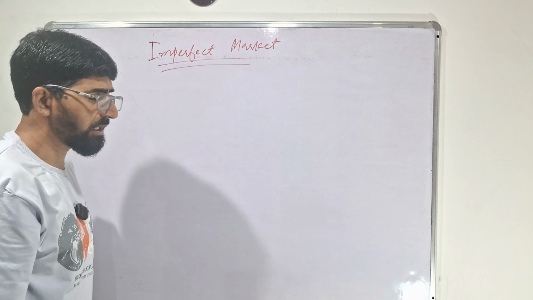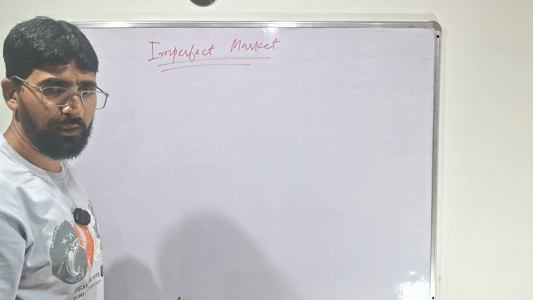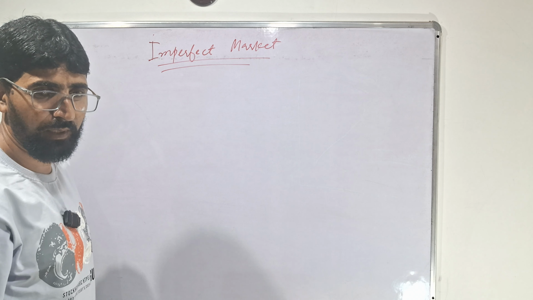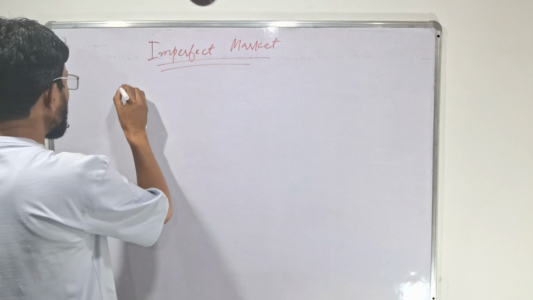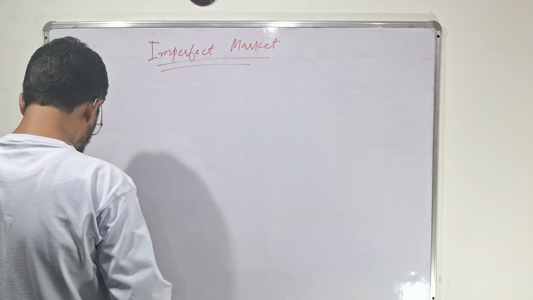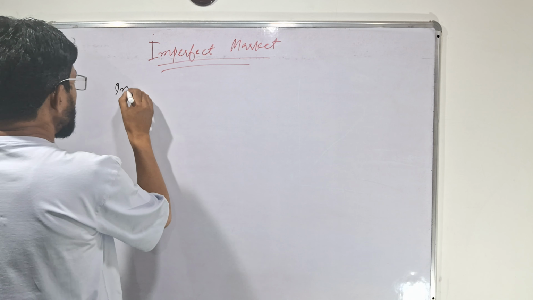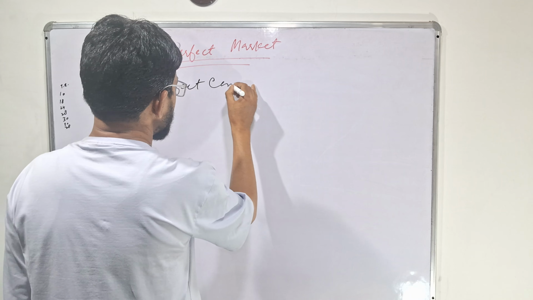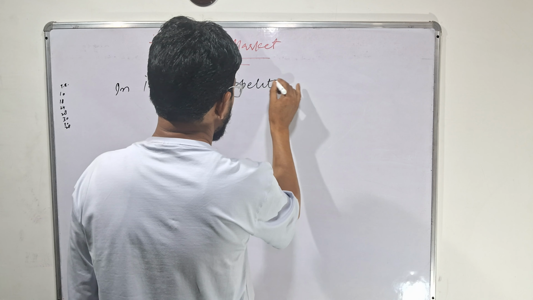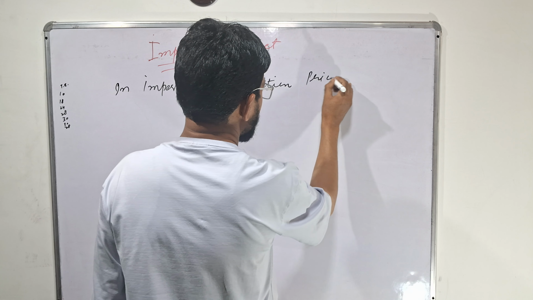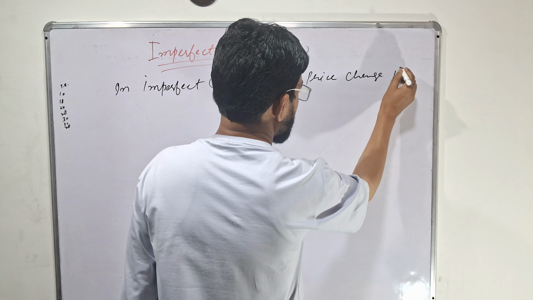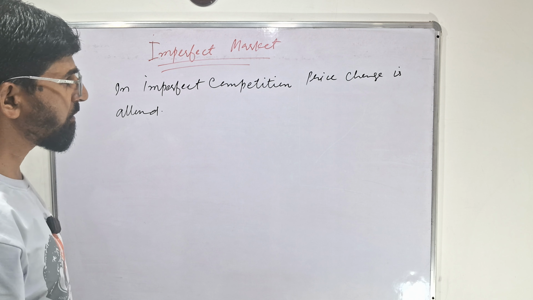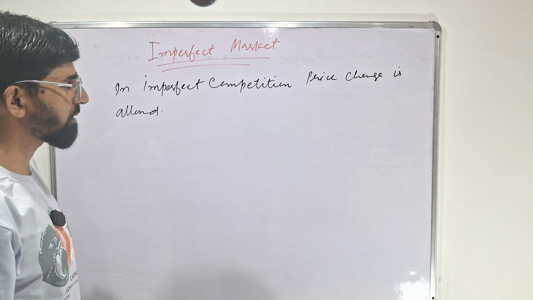As I told you, in perfect competition price is kept constant. Price change is not allowed. But in imperfect competition, price change is allowed. A firm can change its price depending on the markets.